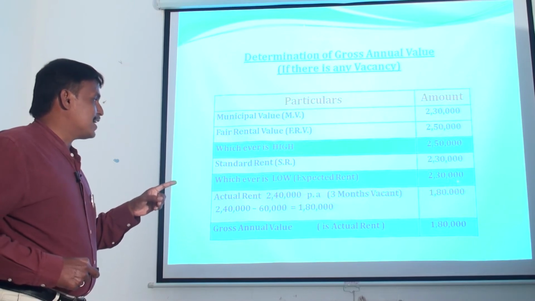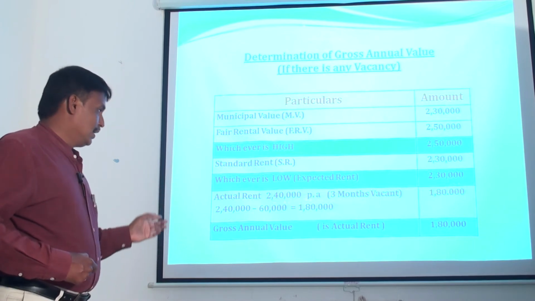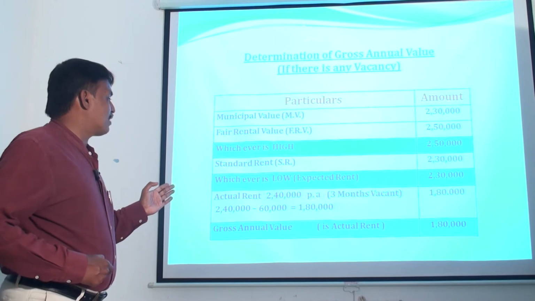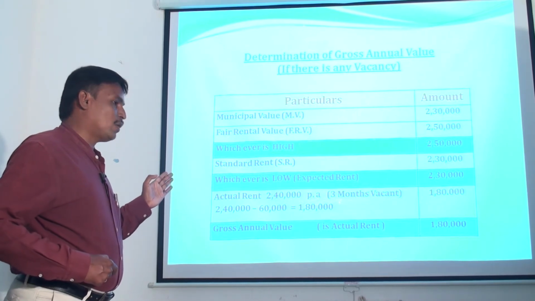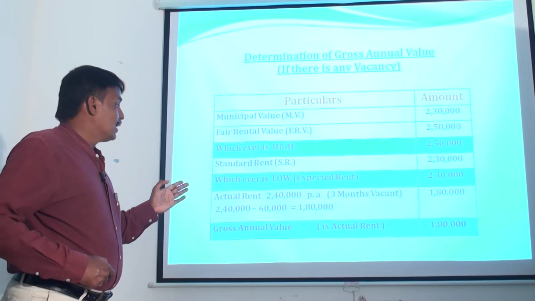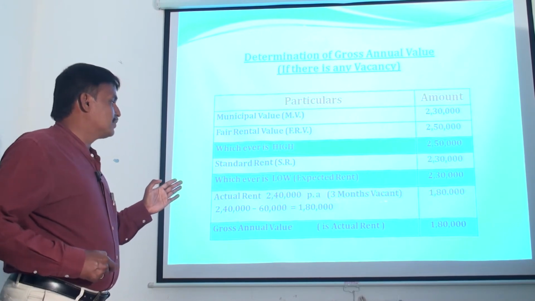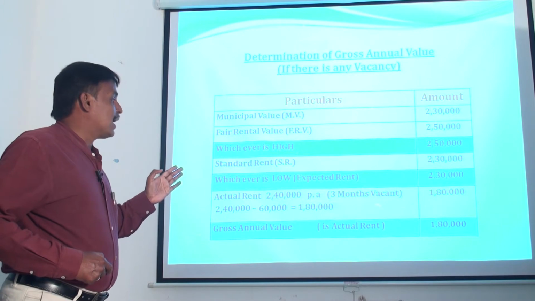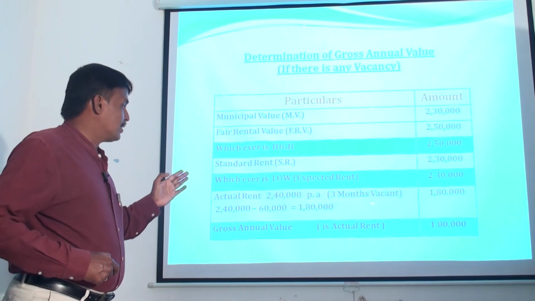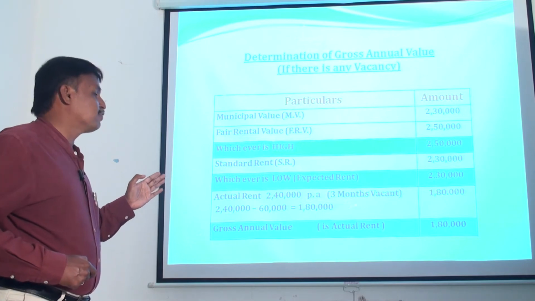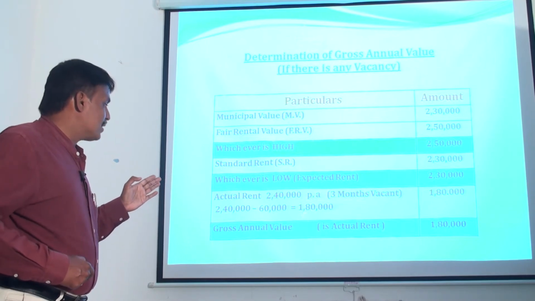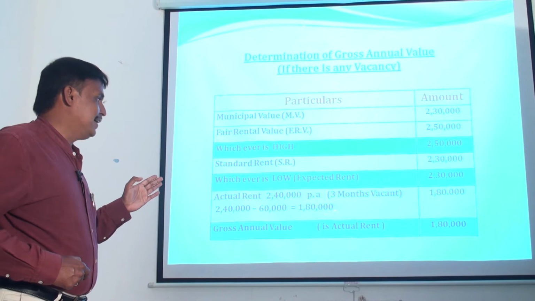Then the expected rent should be compared with the actual rent. Here the actual rent is 2,40,000 per annum. That means 20,000 per month. Here the house was vacant for the period of 3 months. So the landlord or the assessee can receive only rent for the period of 9 months. So actual rent received from the tenant is 1,80,000.